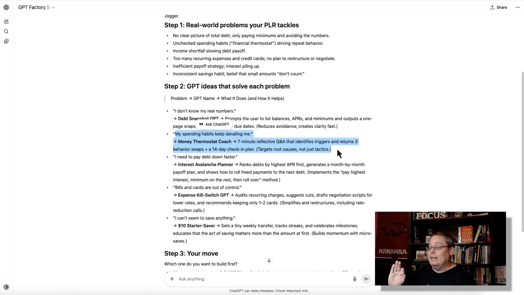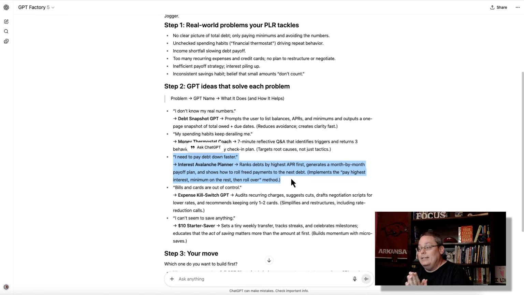The Money Thermostat Coach, a 7-minute reflective Q&A that identifies triggers and returns 3 behavior swaps, plus a 14-day check-in plan. It targets the root cause, and it's not just tactics. So it's targeting the root causes, not just the tactics or techniques for solving the problem, but actually helping people determine why they have the problem. Here's a GPT: if someone says, I need to pay down debt faster, Interest Avalanche Planner ranks debt by highest APR first, generates a month-by-month payoff plan and shows how to roll freed payments to the next debt.